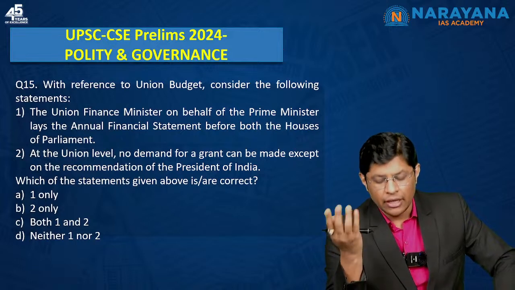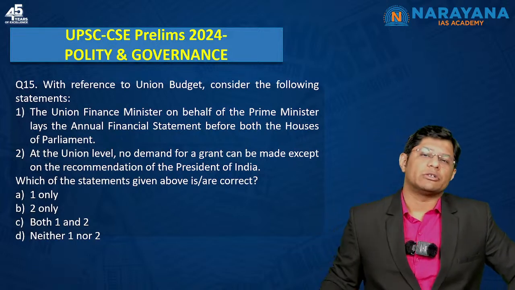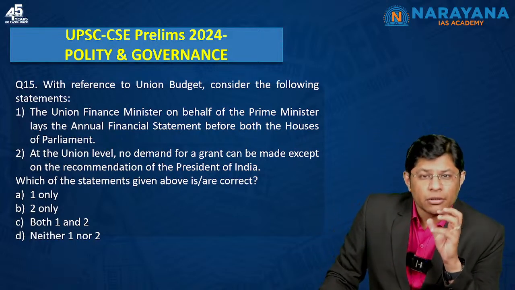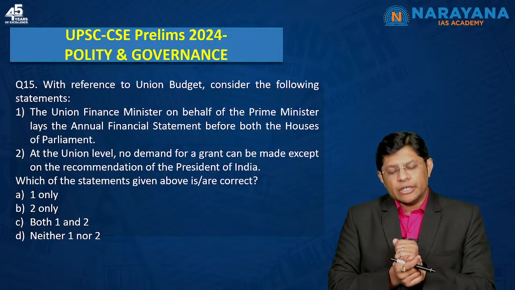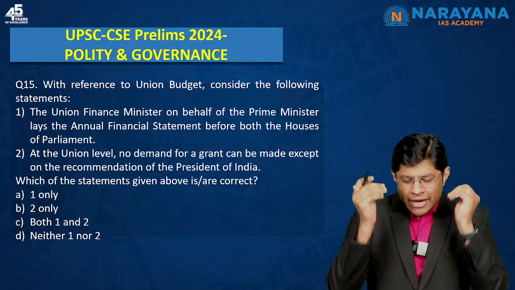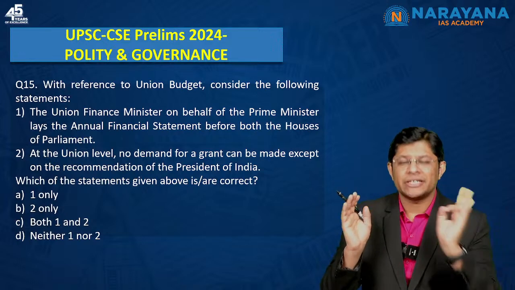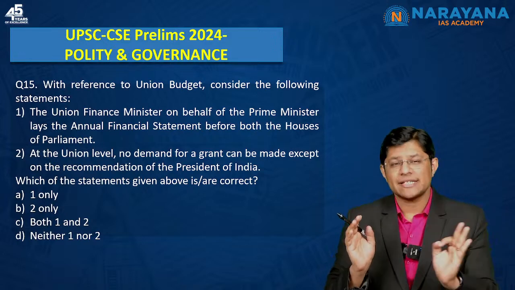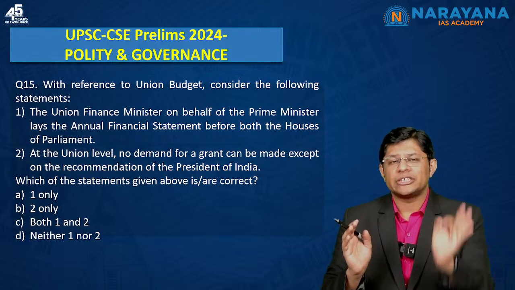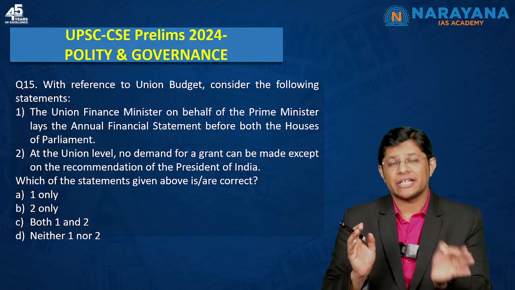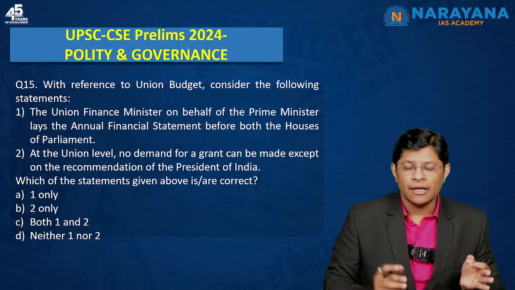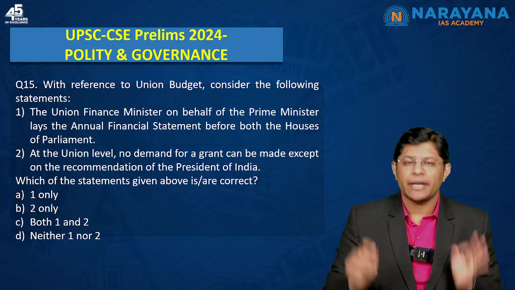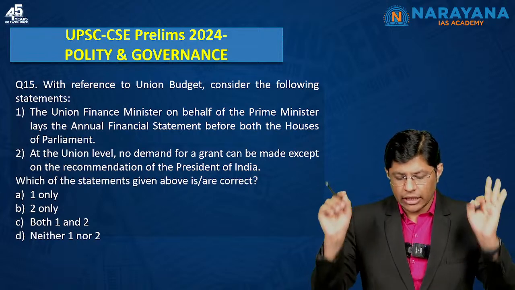We know that the term budget is not mentioned in the Constitution. The term that is mentioned in the Constitution is the annual financial statement. So, we must have gone through n number of times that it is the President who lays the annual financial statement, which means the President lays the statement of estimated receipts and estimated expenditure before both the Houses of Parliament.